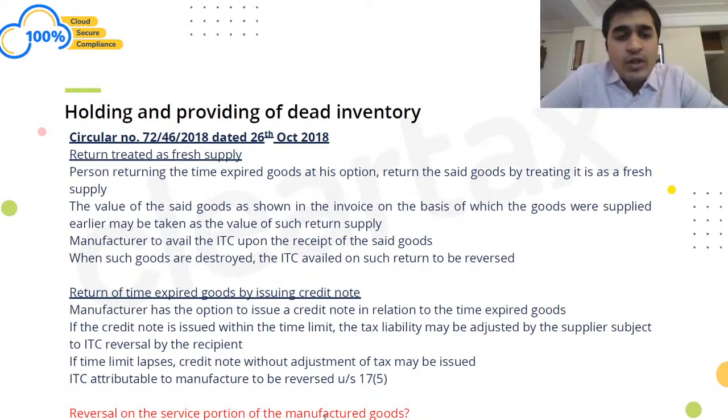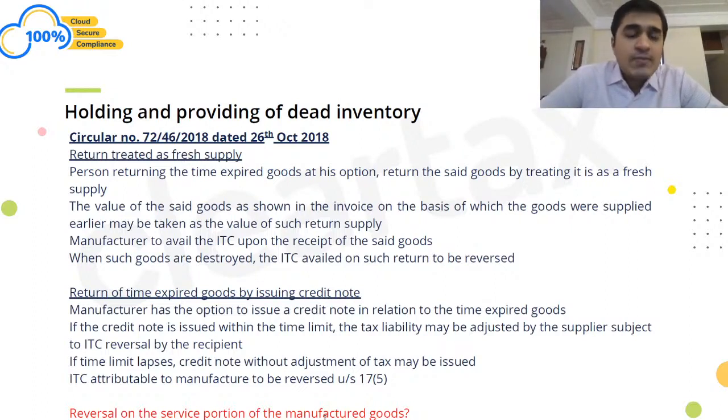In that case, when you return back those goods to me, I would be taking ITC of 7.5 once again. Now, when I destroy those goods, then the circular says that wherever the goods are destroyed, in that case, as per 17(5)(h), I need to reverse my input tax credit on that.